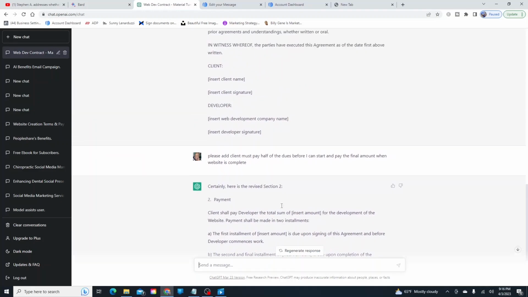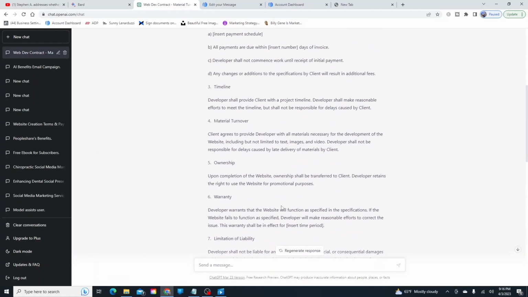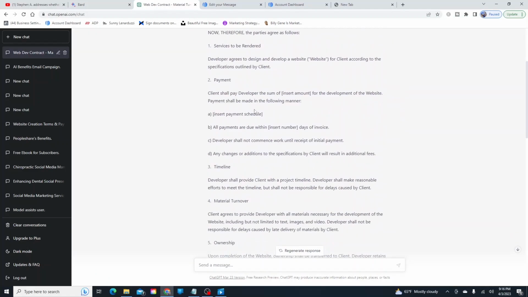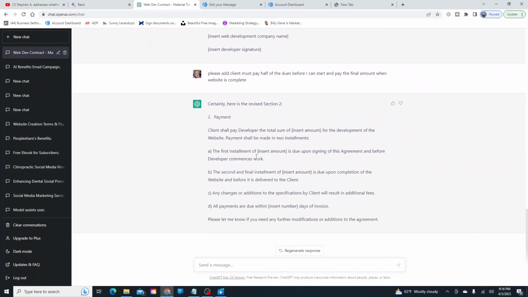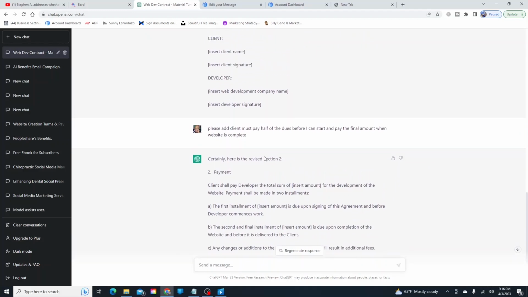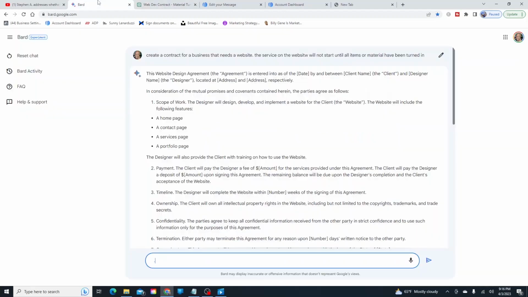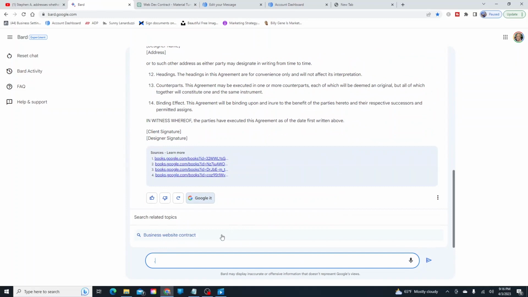So it just took a section out, because before, like I said, it would actually retype this whole thing. But now it actually gave me a section of what I wanted, which is cool. So no complaints there. And then again, this thing's always updating, it's always learning. So that's a good thing. Now let's go ahead and copy and paste this part and do the same thing in Bard. Let's see what Bard will do.